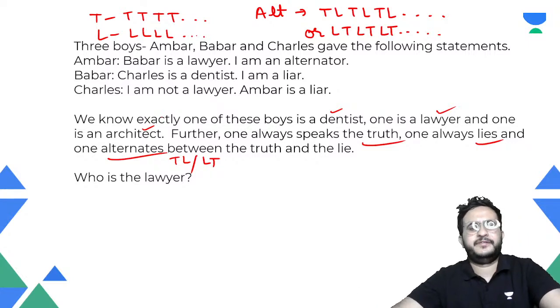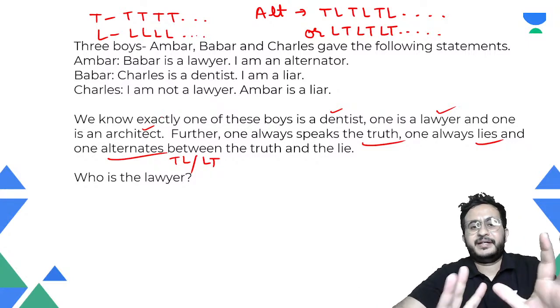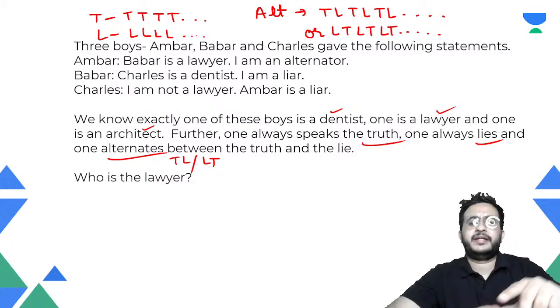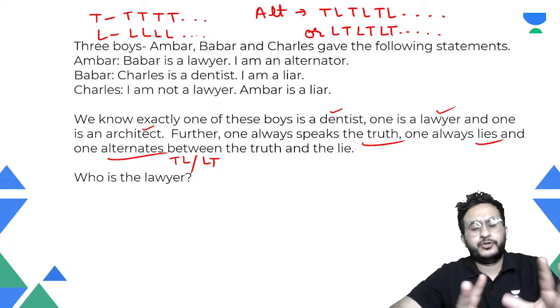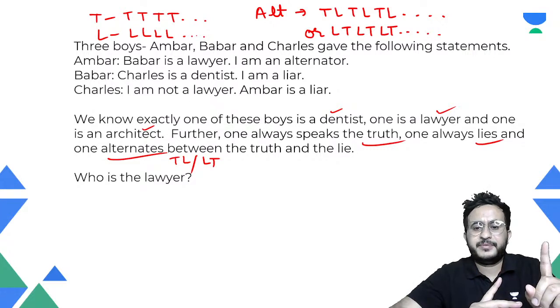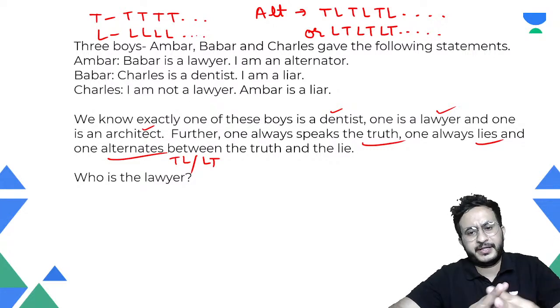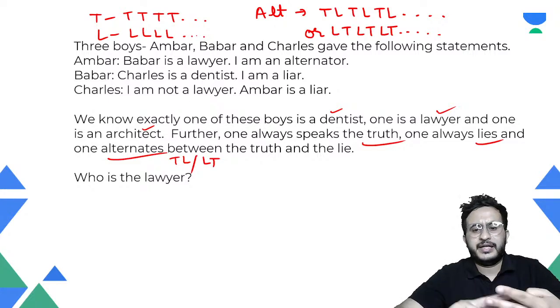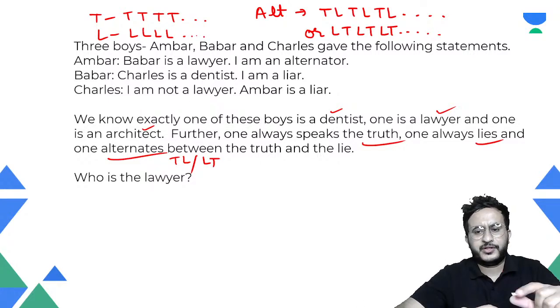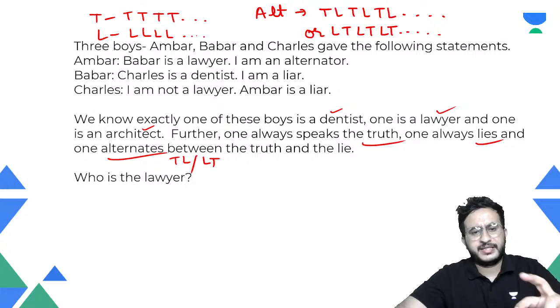How do we identify such problems? So I'm taking different kinds of problems, and in what scenario, how do we identify? Like the first case I told you, if all people make different statements, that means one of them is telling the truth, or all of them are telling lies. If two people are making allegations on each other, only one of them is telling the truth, the second person is lying, we cannot determine.